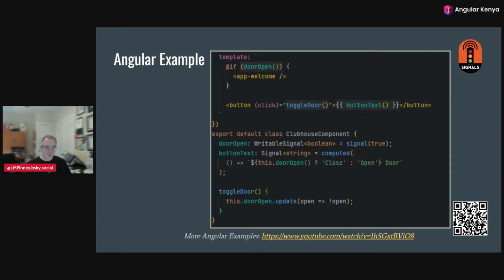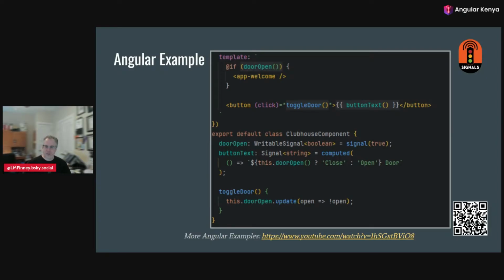So looking at a simple Angular example, here we have a small component that has a door, and the door is open or closed. And so we have a Boolean, open or closed. If the door is open, we show a welcome component. If the door is closed, we don't show it at all. And we have a button that you can click to toggle whether the door is open or closed. The only true root state of this is that door open.